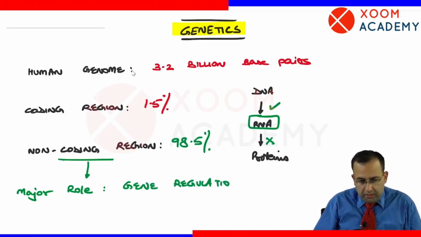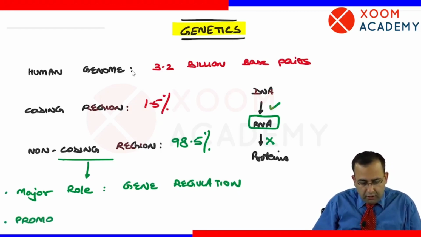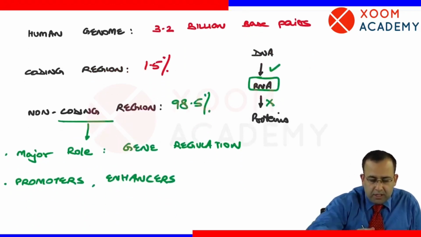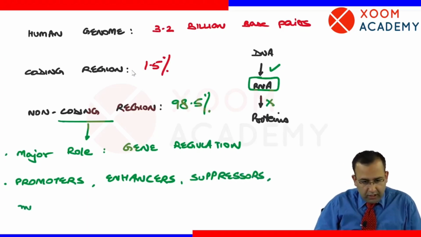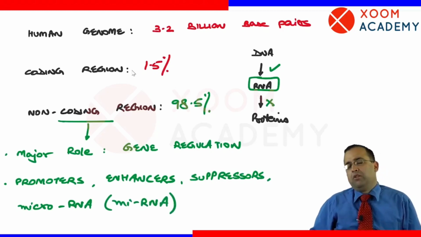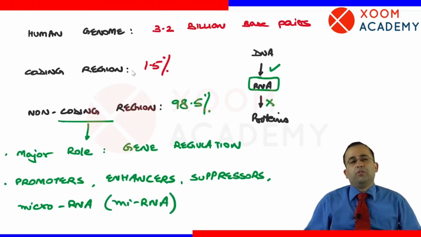All the promoters, enhancers, suppressors, and microRNA, in short written as miRNA, everything is present in the non-coding region.